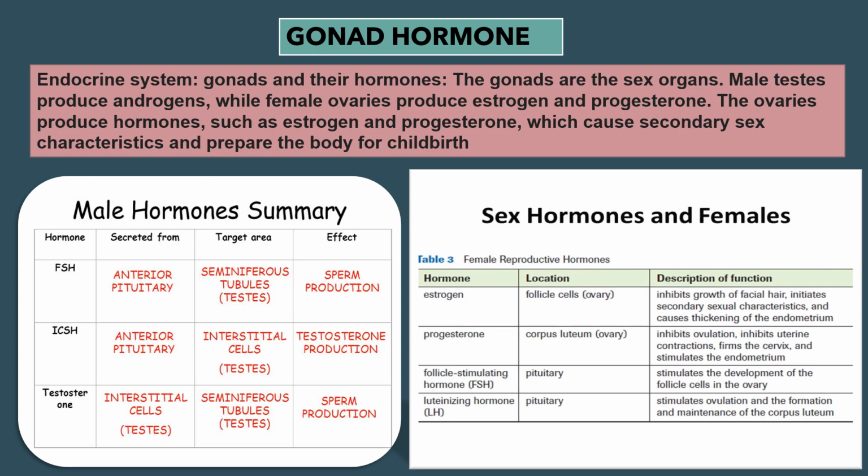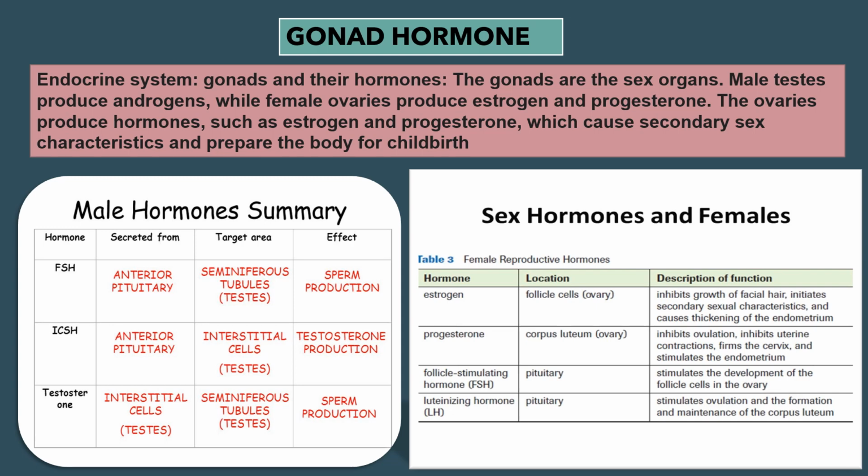Now in the next diagram, it has been given, that is male hormones summary. First one is FSH, secreted from the anterior pituitary. Target area, seminiferous tubules of testes. Effect, sperm production. Effect means function, you can say. And the full form of FSH is follicle stimulating hormone.